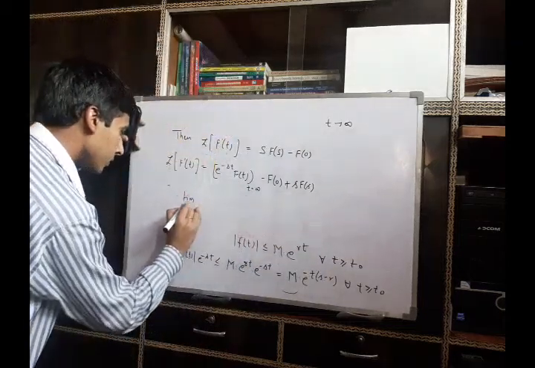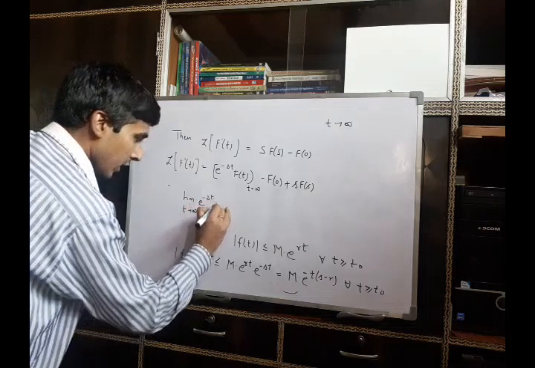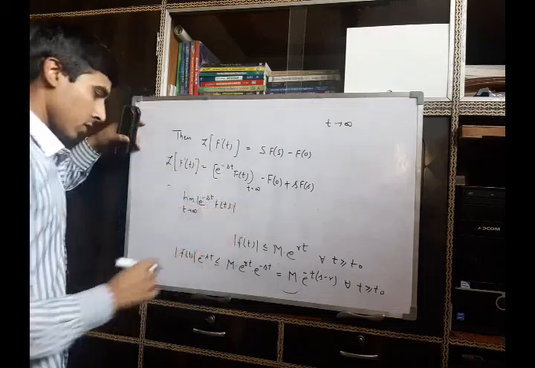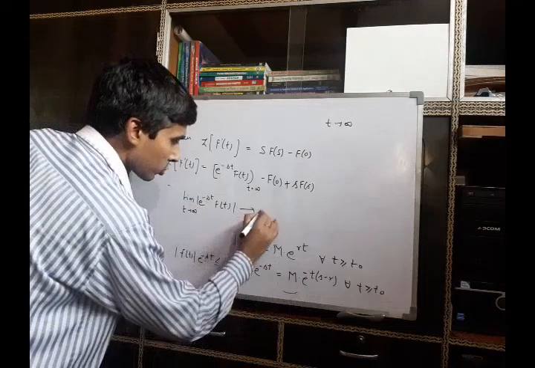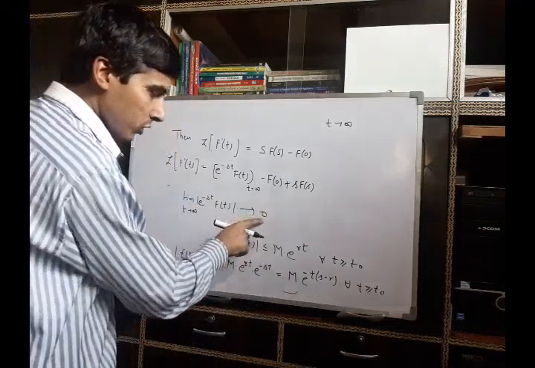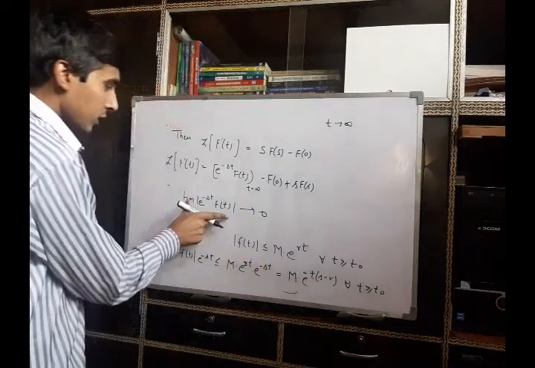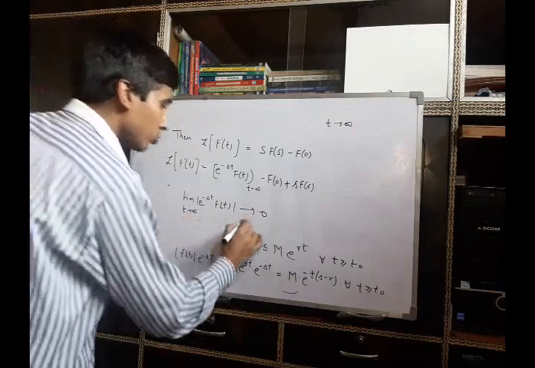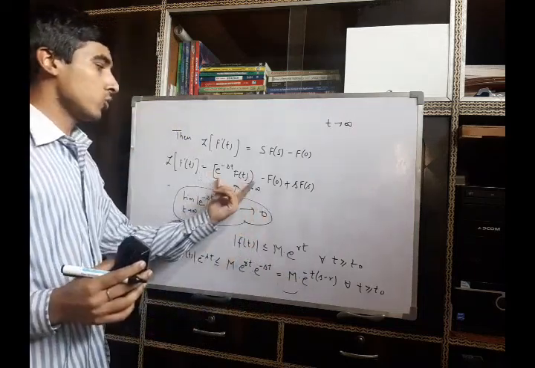Limit t tends to infinity of e^(-st) f(t) will go to 0, because when we apply t tends to infinity, this term will go to 0. Therefore, using this, we can say that this term goes to 0.